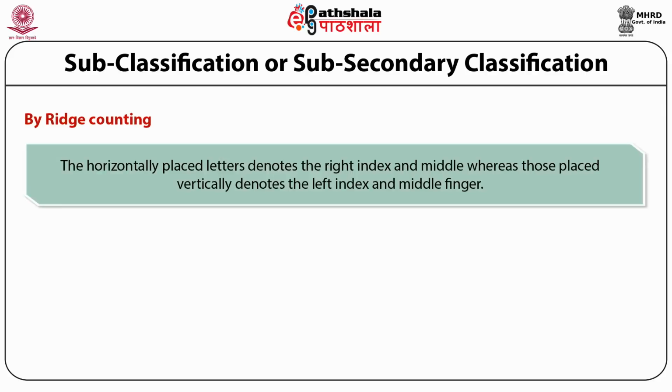The horizontally placed letters denote the right index and middle, whereas those placed vertically denote the left index and middle finger.